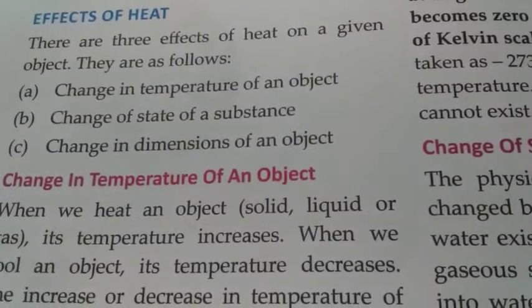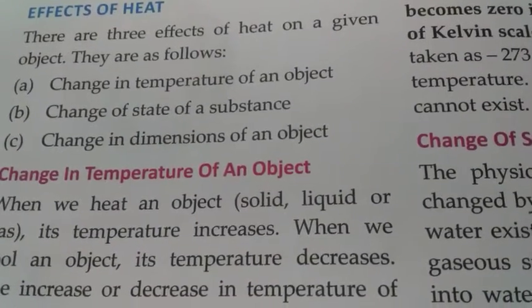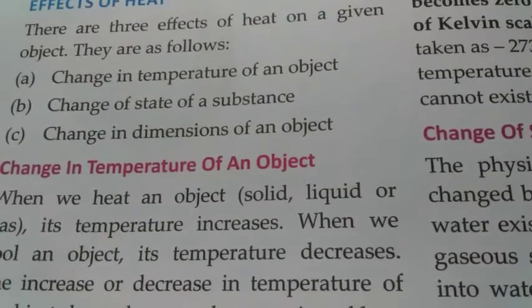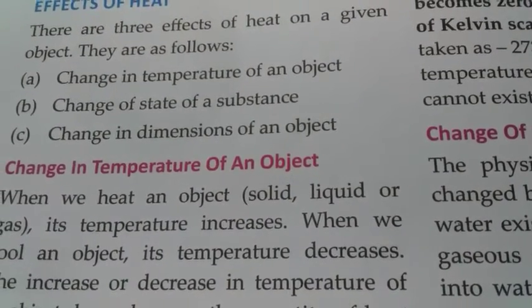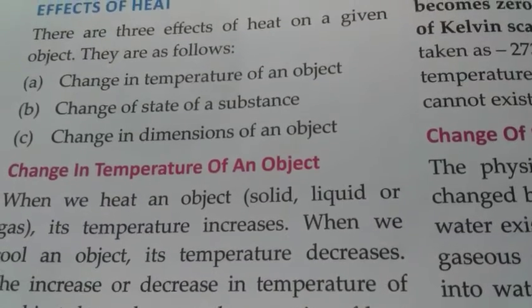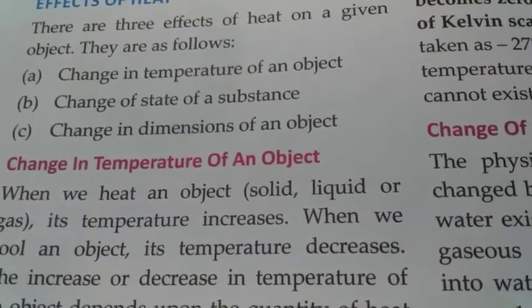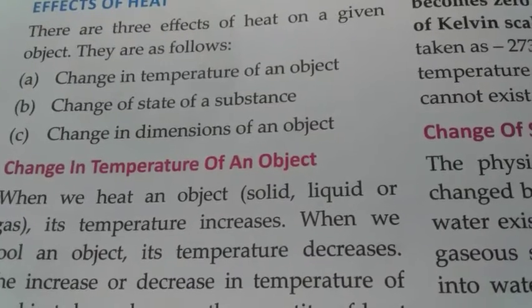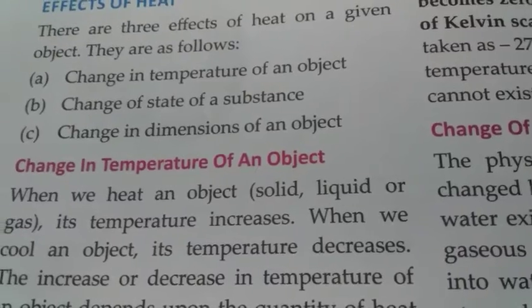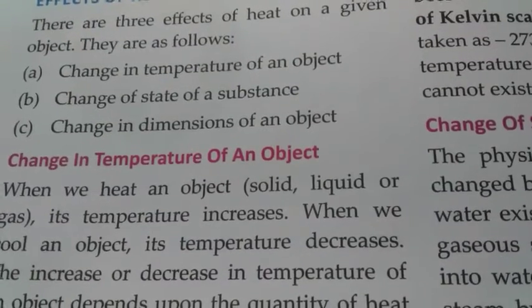Now, what are the effects of heat? There are three effects of heat on a given object: change in temperature of an object, change of state of a substance, and change in dimensions of an object. Number one is change in temperature, number two is change of state, and number three is change in dimensions.